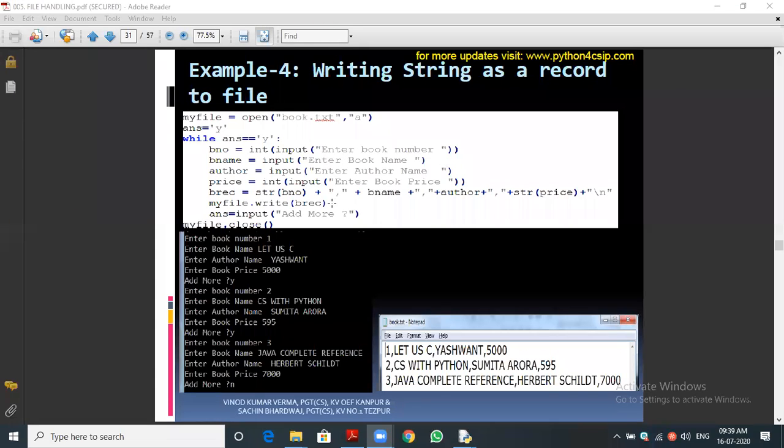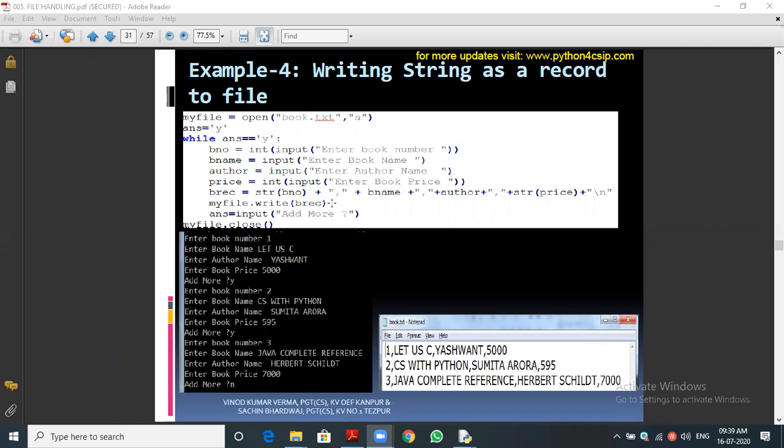Now come to our project. For example, at the start we are collecting the data for the volleyball tournament: the name, standard, section, gender, phone number, Aadhaar number, school name, whatever details.